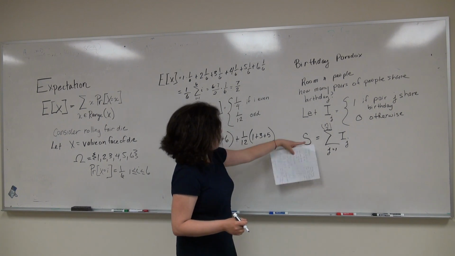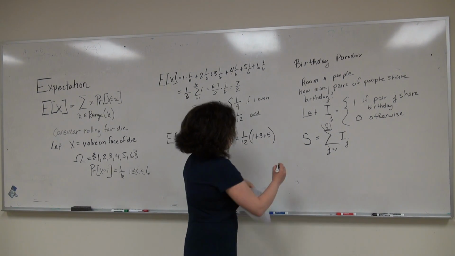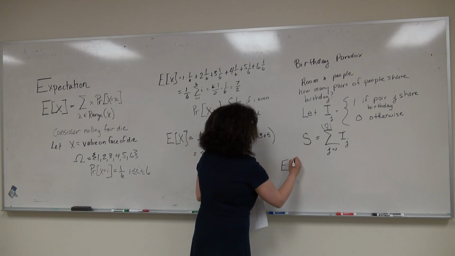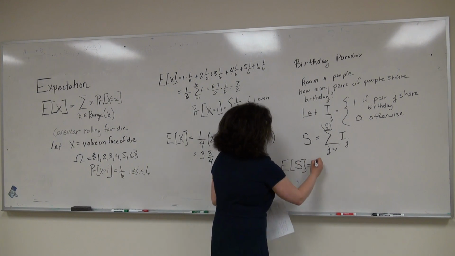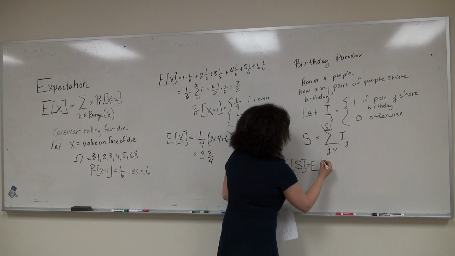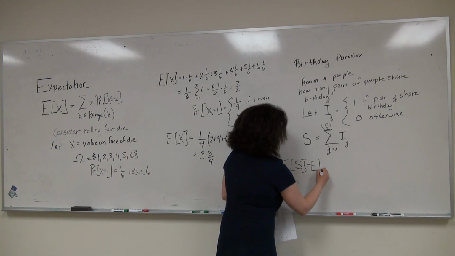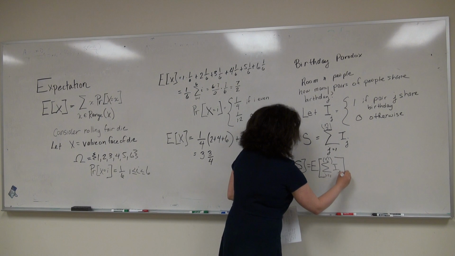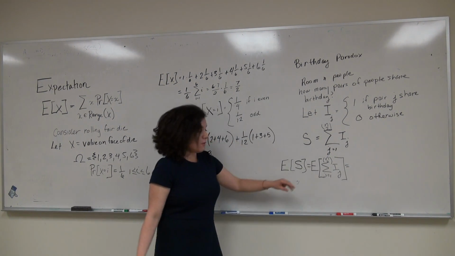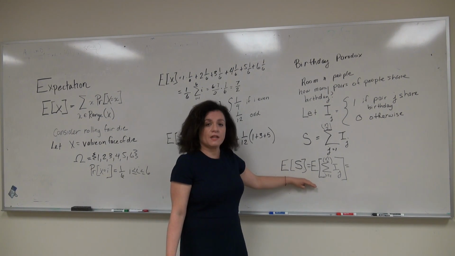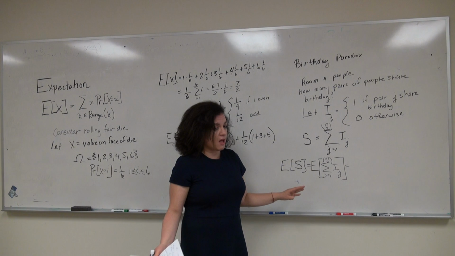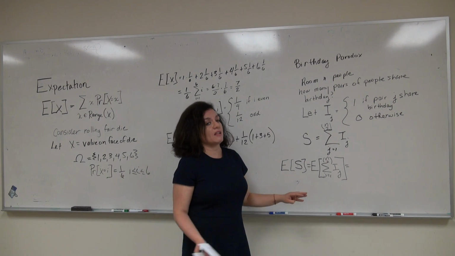So now we want to consider what the expectation of S is. The expectation of S is equal to the expectation of the sum of these indicators. The nice thing that we can apply now is the linearity of expectation, which we can apply all the time, we don't have to worry about anything like independence.